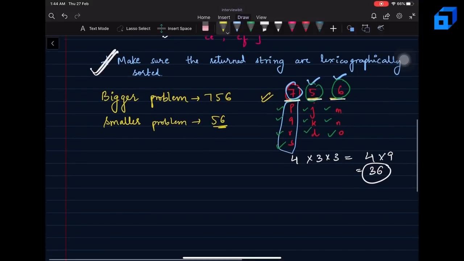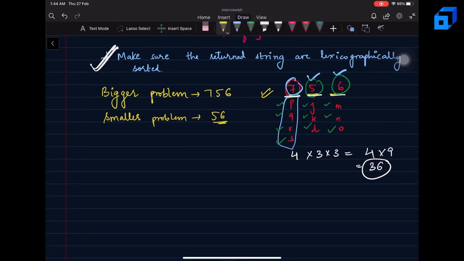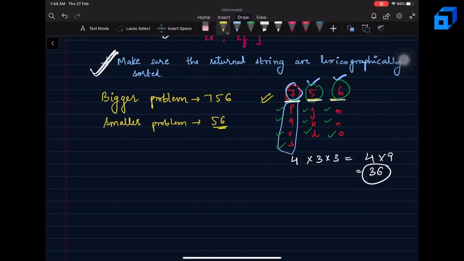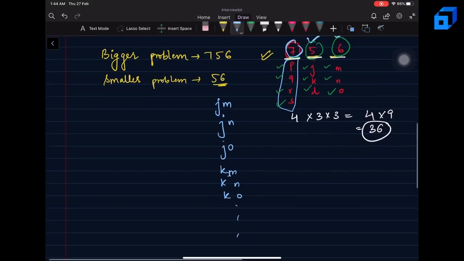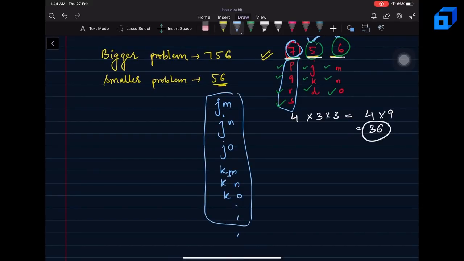I know for 5 I have J, K and L, and for 6 I have M, N and O. So some of the possible combinations are JM, JN, JO, then KM, KN, KO and similarly. Now I have the solution for 5 and 6, and somehow I need to use that solution to build the answer for 7, 5 and 6.